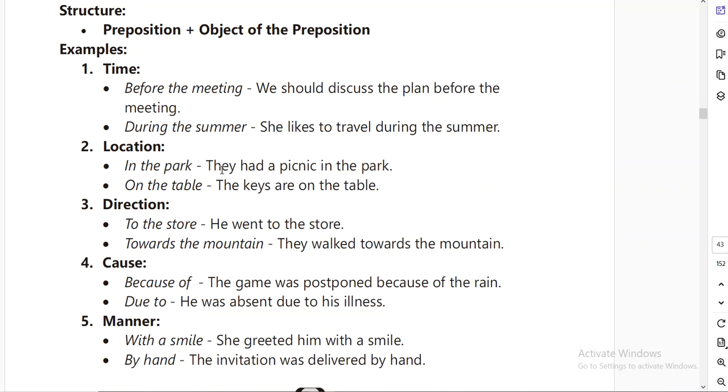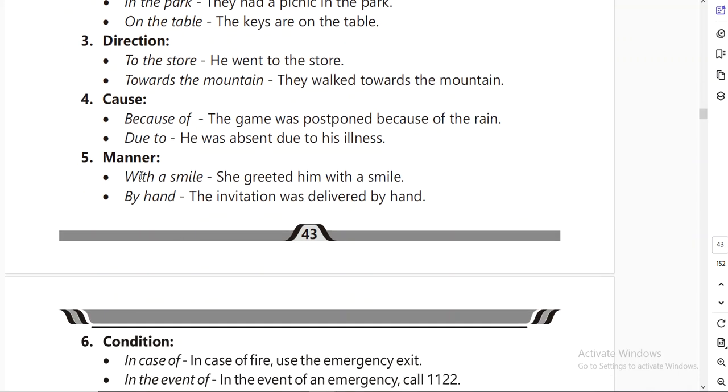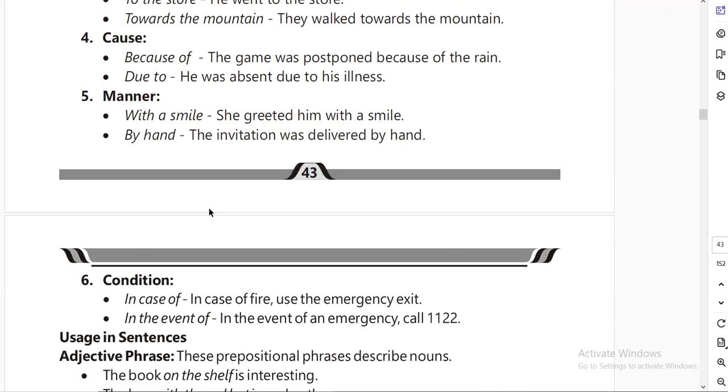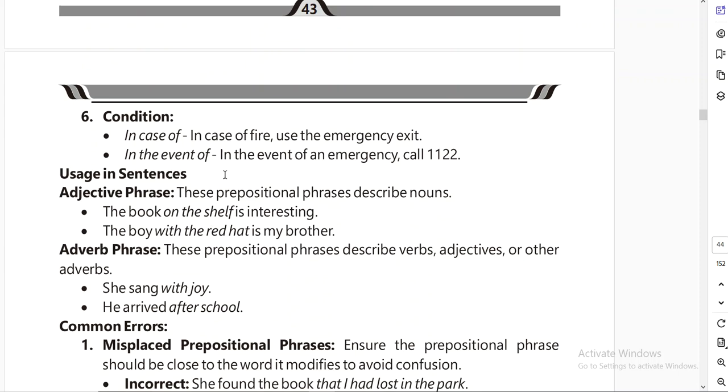Then location: in the park, on the table; direction: to the store, towards the mountain; cause: because of, due to; manner: with a smile, by hand; condition: in case of, in the event of. Next, they are telling you about usage in the sentence. Sometimes they are used as an adjective phrase and sometimes as an adverb phrase. Adjective phrase means when the prepositional phrase describes a noun or tells us something more about a noun. And if it tells us how an action or work is being done, then we can say it's an adverb phrase.